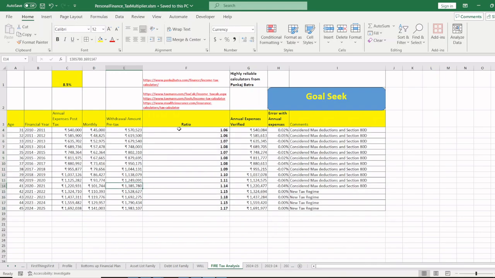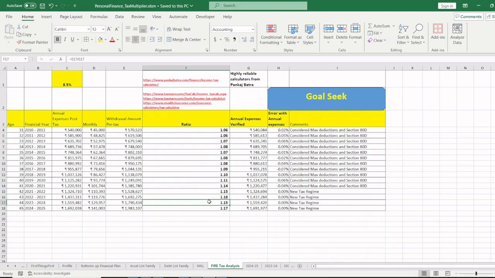In the first year, the ratio was 1.06. That means if you're living on a 5.4 lakh expense, you had to withdraw 5.7 lakhs from your corpus. The rest you pay as taxes and you get 5.4 lakhs in hand. In 2015-2016, you had to withdraw 8.79 lakhs from your corpus so that in hand you get 8.11 lakhs. The ratio was 1.08. So you can see how the ratio is increasing year on year.